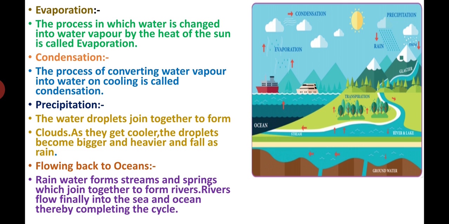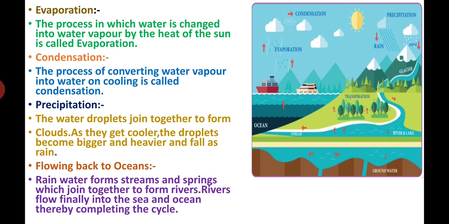If you go to our kitchen, where our mummy is preparing food, and open the lid, you know that white color, like layers or smoke coming out, it is called water vapor. What process is going on there? The evaporation process. Do you understand what I'm saying? That's why they say the process in which water is changed into water vapor by the heat of the sun is called evaporation. Next stage, condensation.